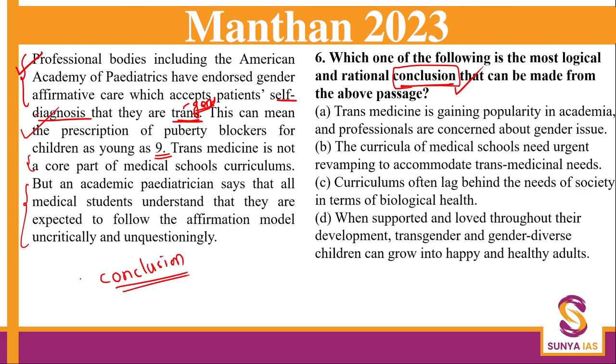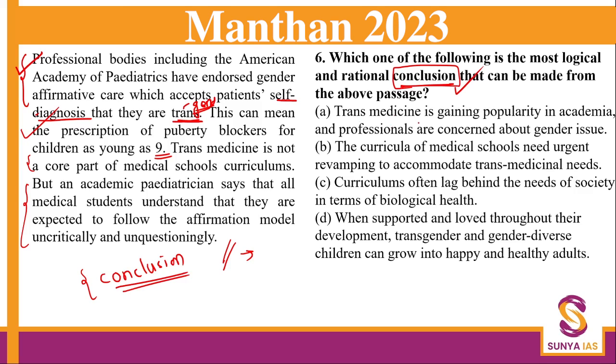So we have to find a conclusion. How do you reach a conclusion? You look at the facts 1, 2, 3, 4, 5 and then you conclude something. So a conclusion is also something which is not explicitly given, and it is not based on just one point of the passage, but you will have to look at different aspects of the passage, all the sentences, and then draw a conclusion.